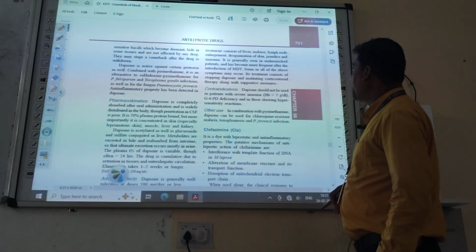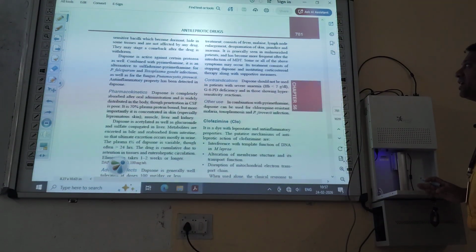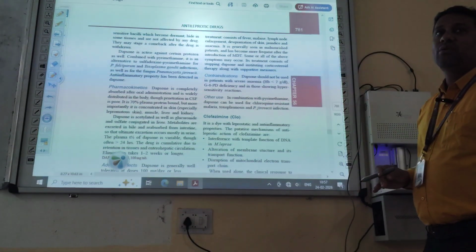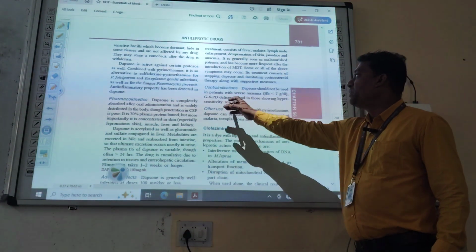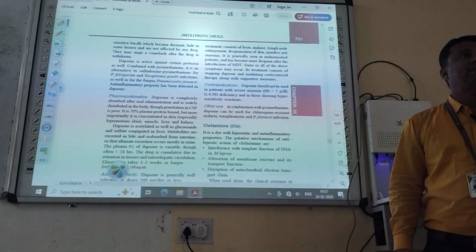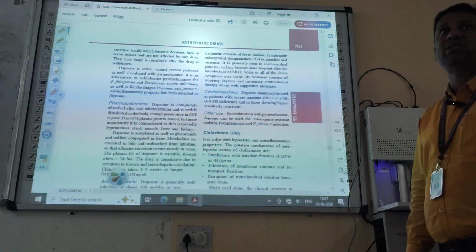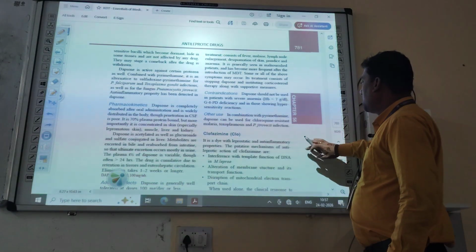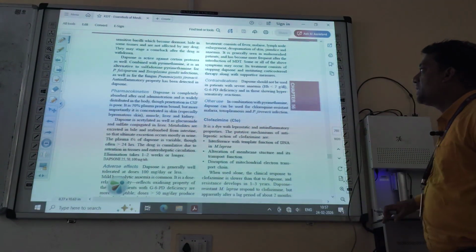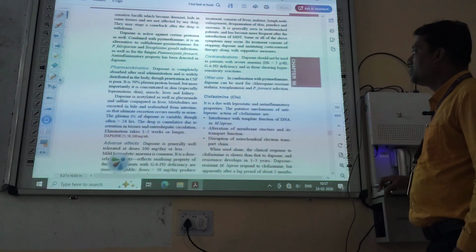Contraindications: when it will not be used. Dapsone should not be used in patients with severe anemia, or when the patients are suffering from anemia with G6PD deficiency. What is G6PD deficiency? Glucose 6-phosphate dehydrogenase is an enzyme. Patients with this enzyme deficiency should not be treated with dapsone.